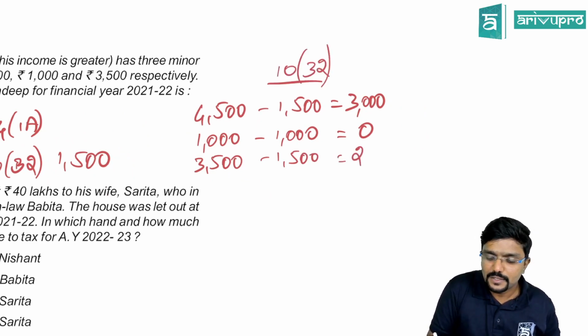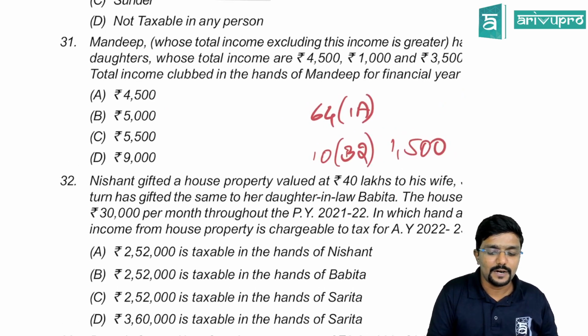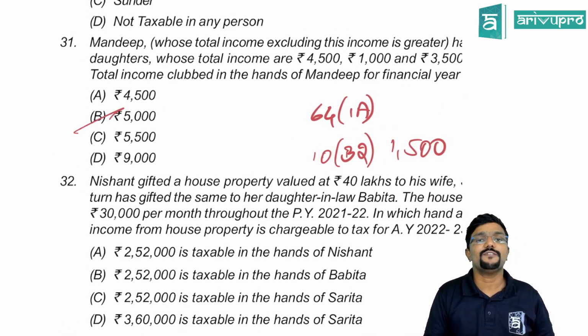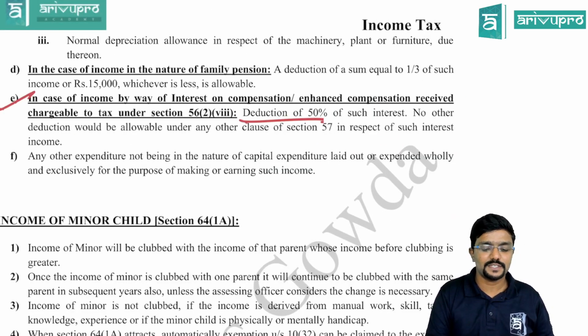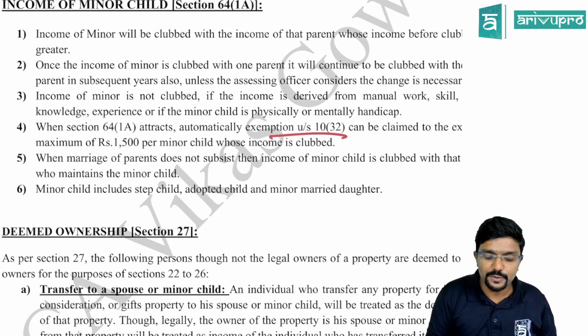How much is taxable? 2,000. So totally, what is the net figure clubbed with the income of Mandip? 5,000. After claiming exemption, how much is clubbed? 5,000. This is as per section 64(1)(a), read with section 10(32), guys.